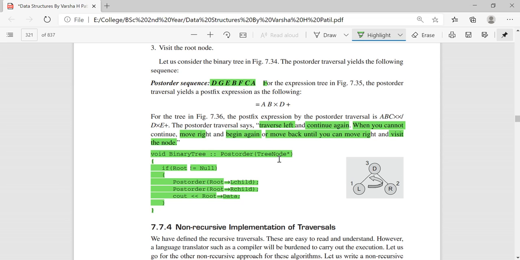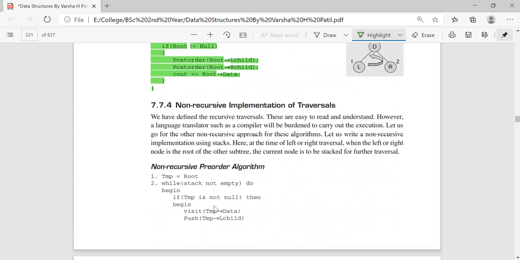You will pass a node to it. If root is not equal to null, you will apply this. You are writing it as a recursive method, so you will call the same method itself. So post order of the left child, again post order of the right child, and finally you will read the root where the data is located, right?